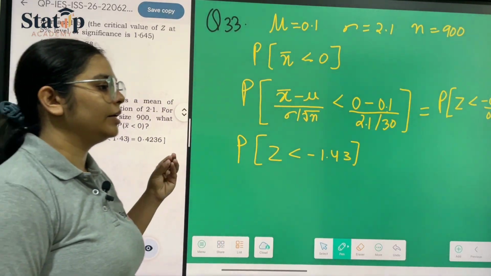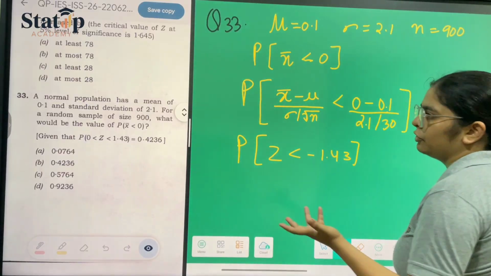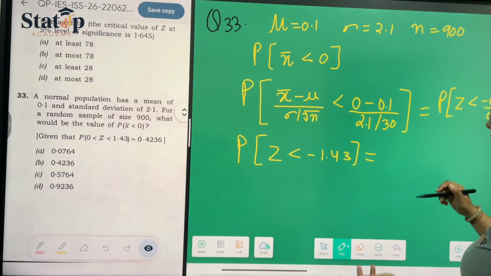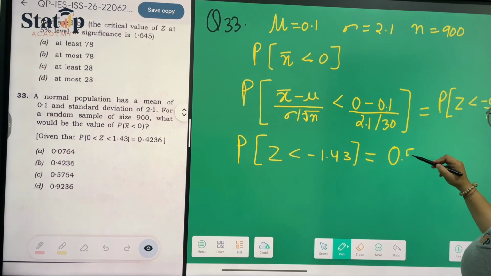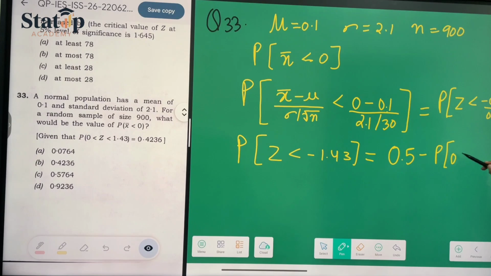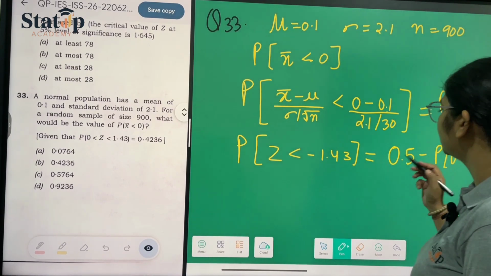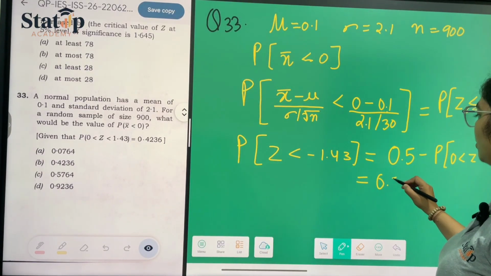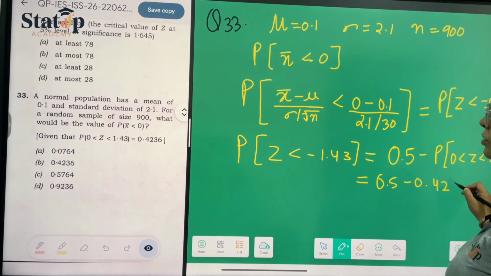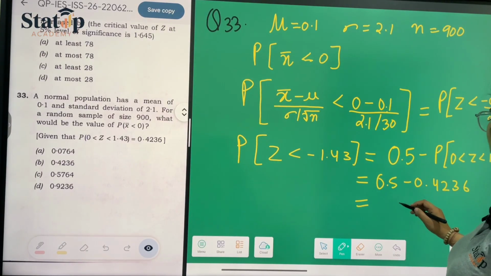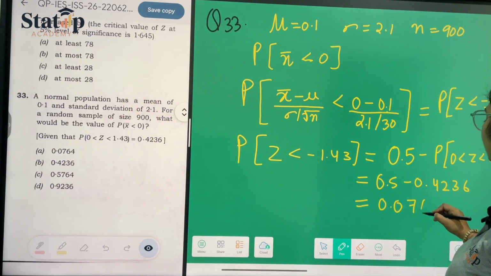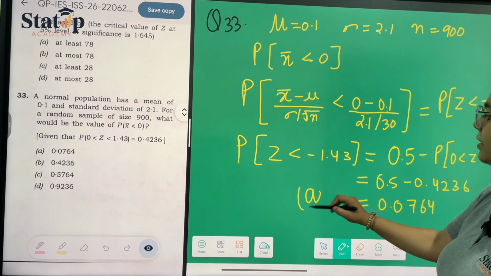For calculating this probability, if you have done the normal distribution very nicely, then this is very easy for you. It is nothing but 0.5 minus the probability that z lies between 1.43 and 0. And the probability that z lies between 1.43 and 0 is 0.4236. So this is nothing but 0.0764, which is our option A, which is correct.